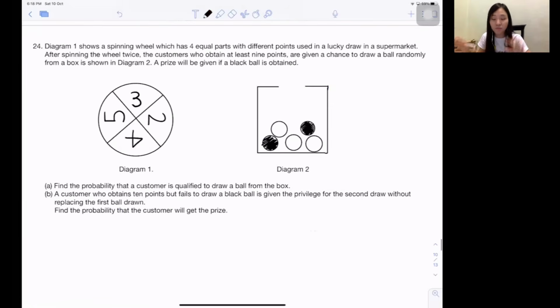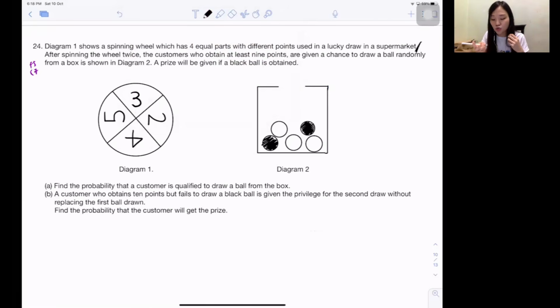Next one, 24. This 24 is under Form 5, Chapter 7. Please stick with me, my dear. Still got 2 more questions. We can do it. Diagram 1 shows a spinning wheel that has 4 equal parts. Equal, so all the sizes are the same, with different points, used in a lucky draw in a supermarket.